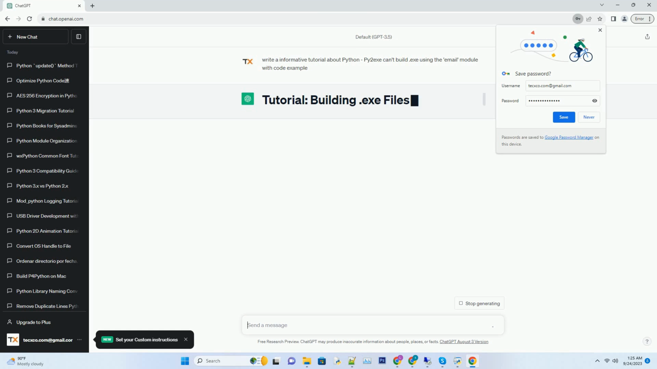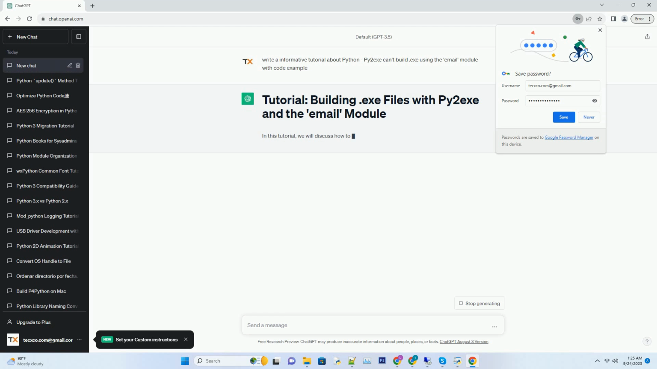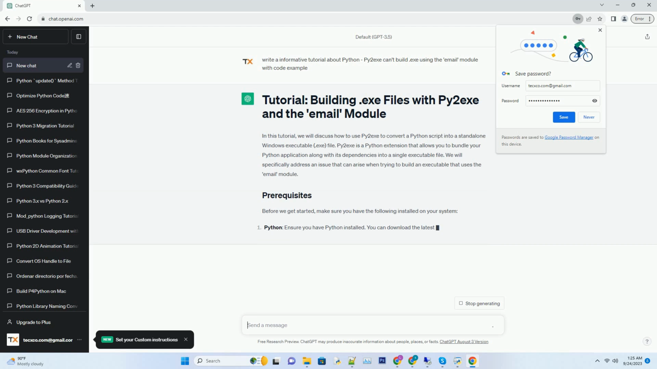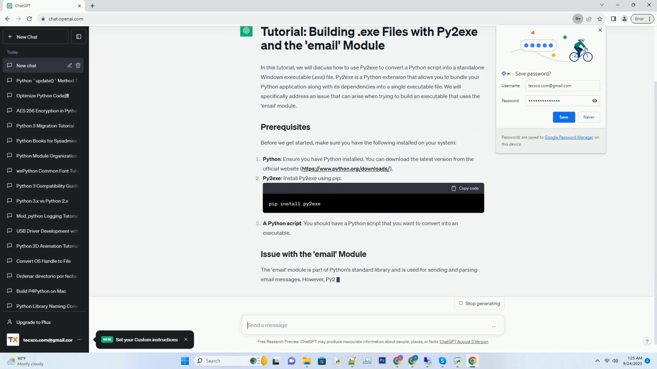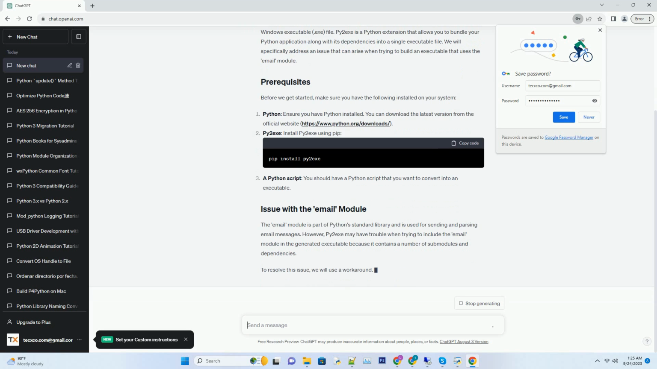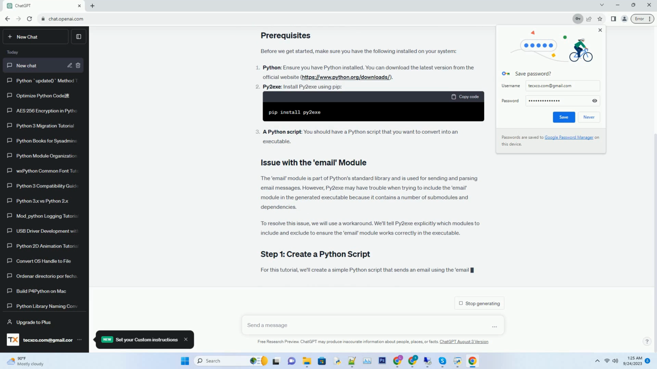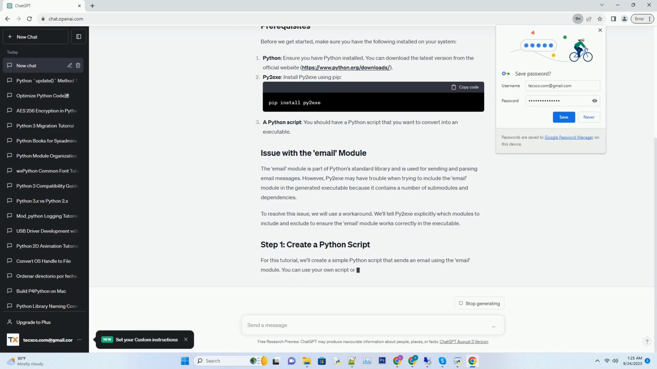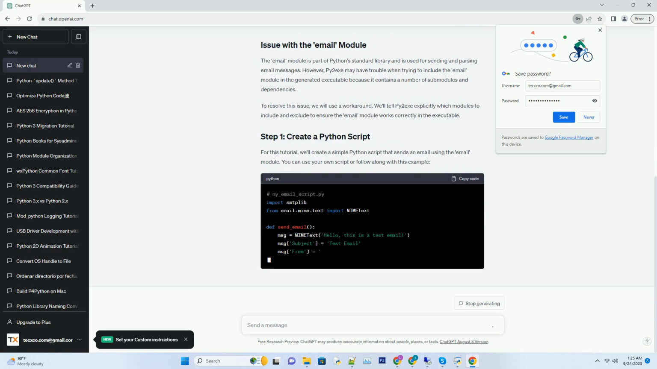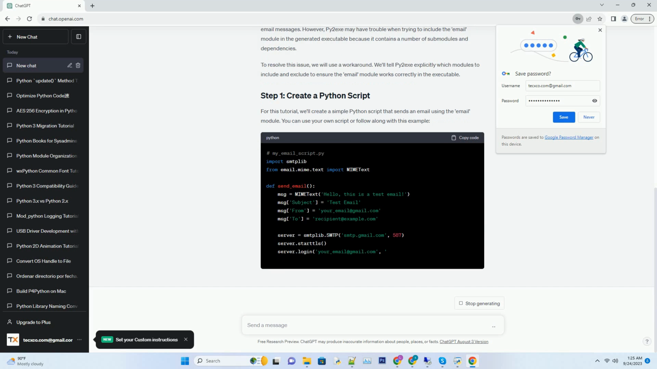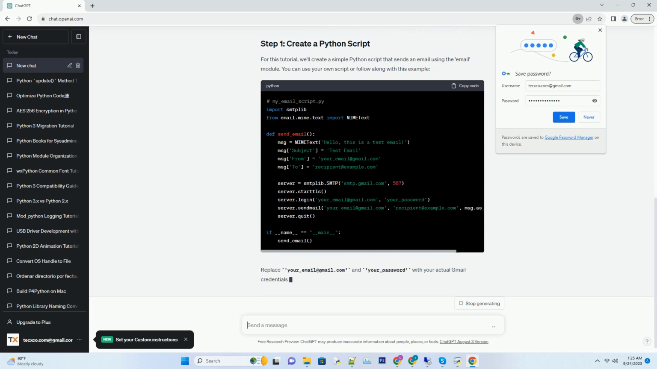In this tutorial, we will discuss how to use Py2exe to convert a Python script into a standalone Windows executable .exe file. Py2exe is a Python extension that allows you to bundle your Python application along with its dependencies into a single executable file. We will specifically address an issue that can arise when trying to build an executable that uses the email module.